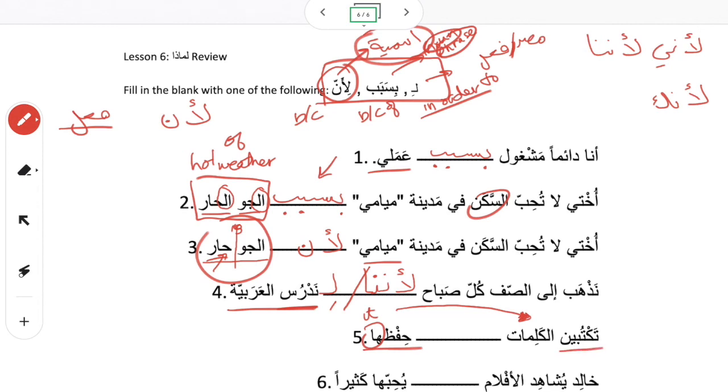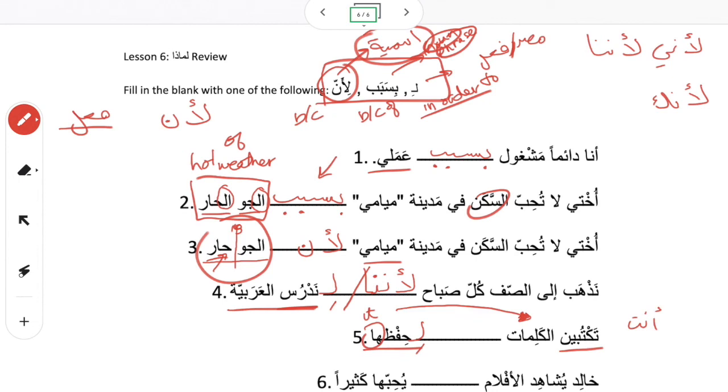In lesson 6 and 7, we're using them. تكتبين الكلمات. So you write the words. تكتبين is for anti, so you're talking to a woman. You write the words, memorizing them. So this right here, حفظ, is a masdar. So use li in order to memorize them, or in order for memorizing them.